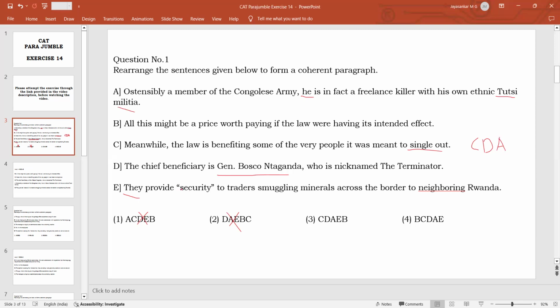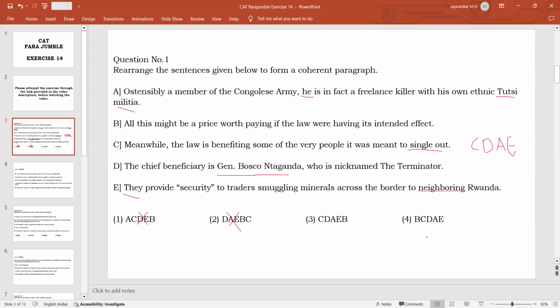That is why it is given in inverted commas. They are paying money to this guy, so he is giving them security in exchange for money, to traders smuggling minerals. So people who are undertaking anti-social activities are being protected, and the chief beneficiary, this guy and his militia, is providing protection to the smugglers. So CDAE can be a sequence.